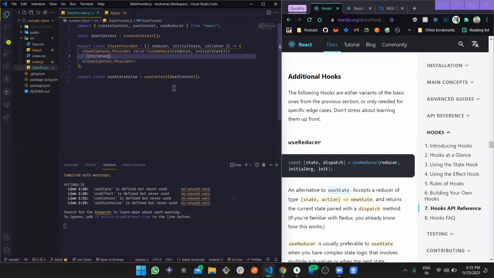And on the other side, suppose when the user is ordering something, we again need to fetch a certain API, the order API, with which the user is ordering, and we are going to get some data with the user data. So this user data needs to be available in the entire application when the user is logged in. This is the first reason. And secondly, I guess in this entire application we are going to use this user context only, because there is not much else we need in this application.